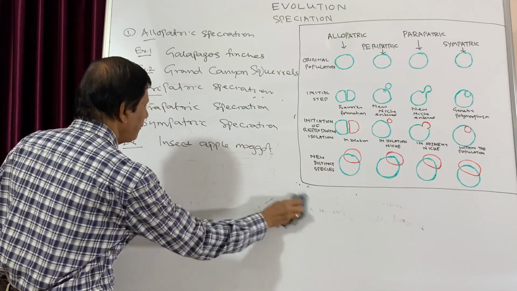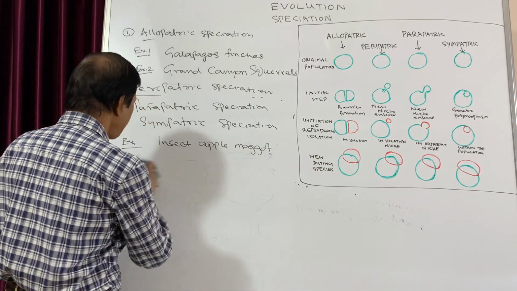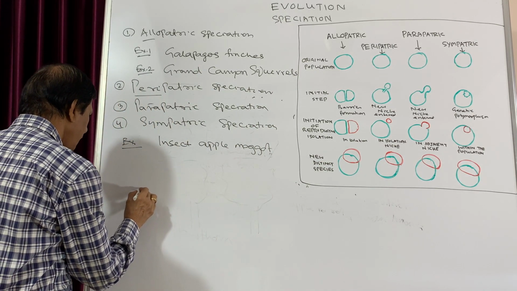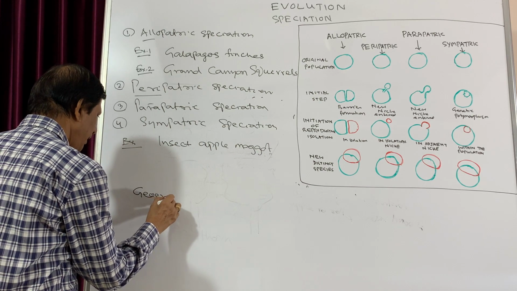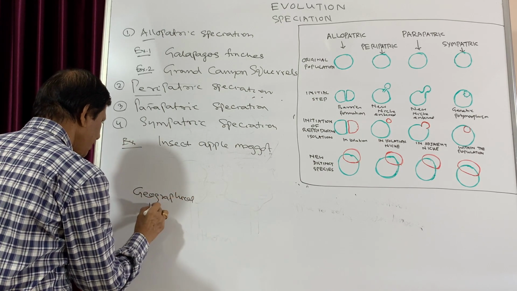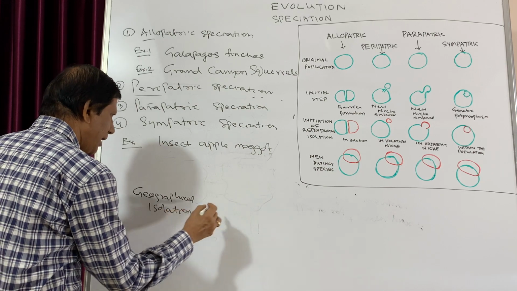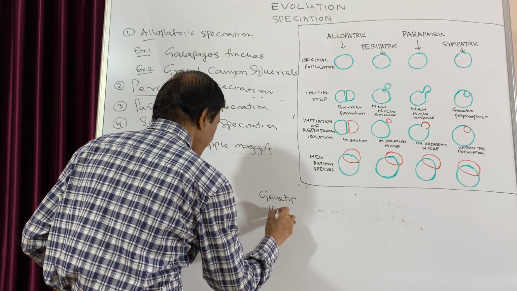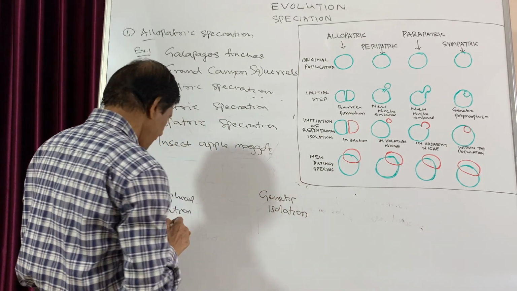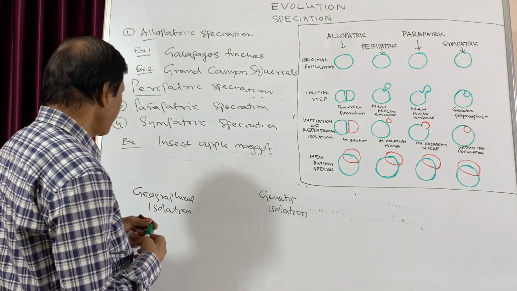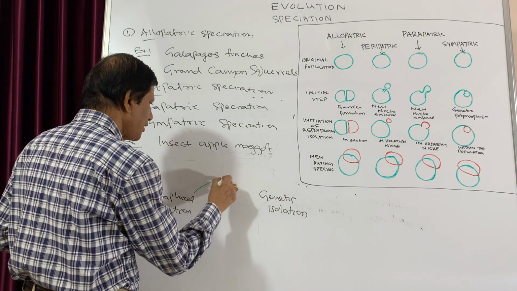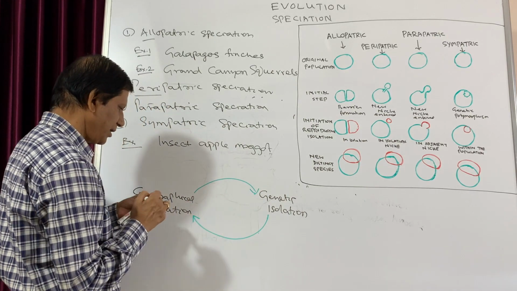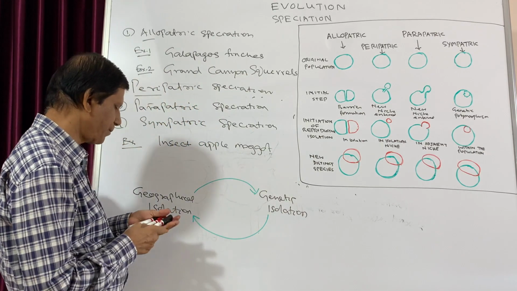Now, if we come to the last point. So these are the fourth. The fifth one is artificial, that means by hybridization we can do it. Now, if there is geographical isolation, and here I am writing genetic isolation. Now, the geographical isolation may change to genetic, and the genetic isolation may change into the geographical.